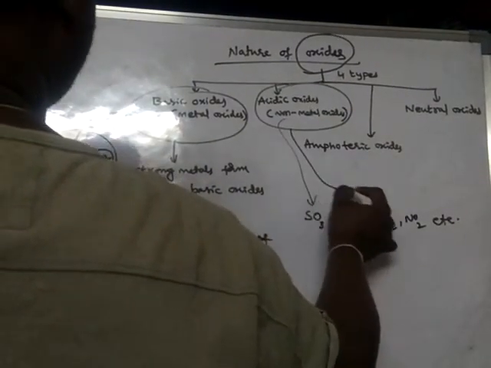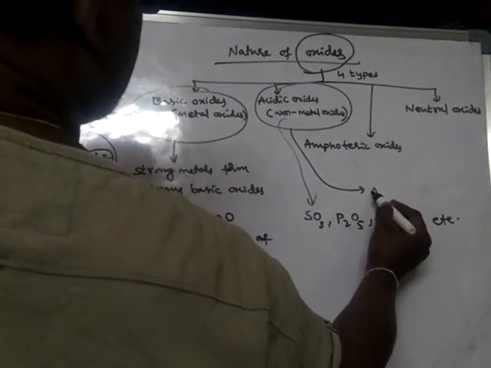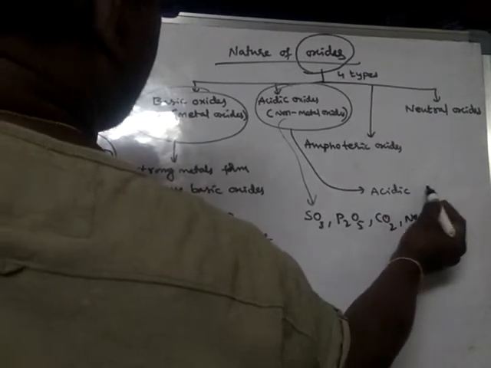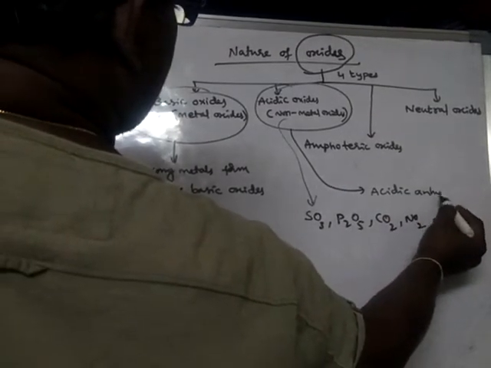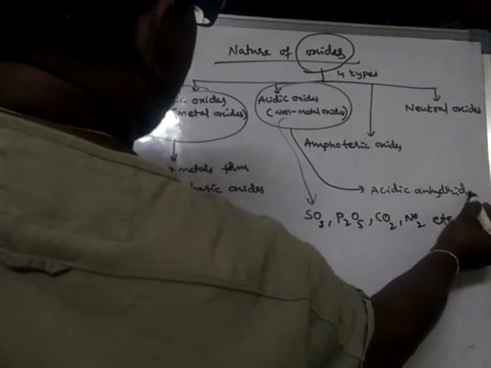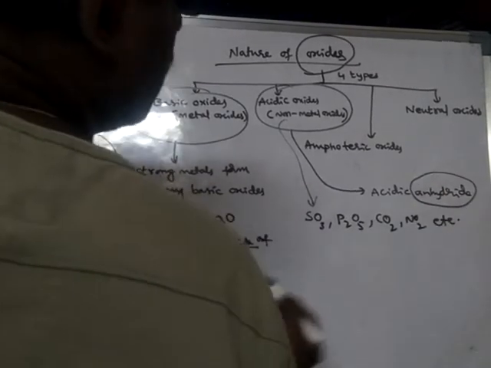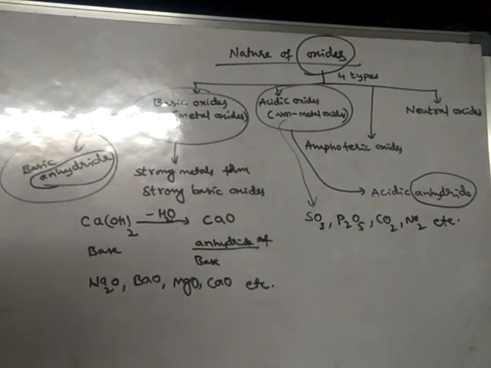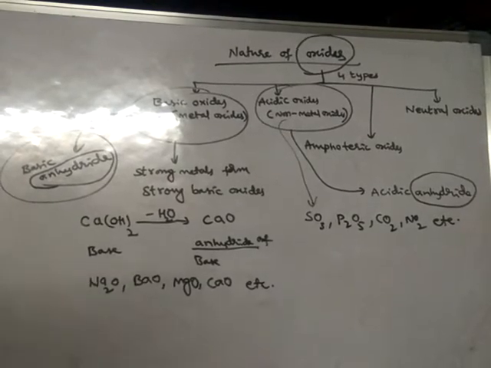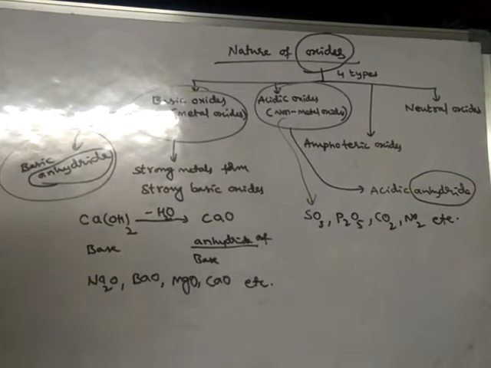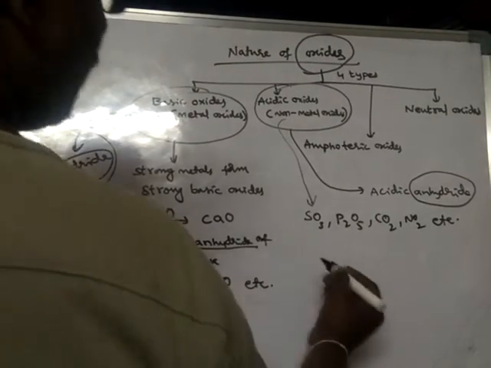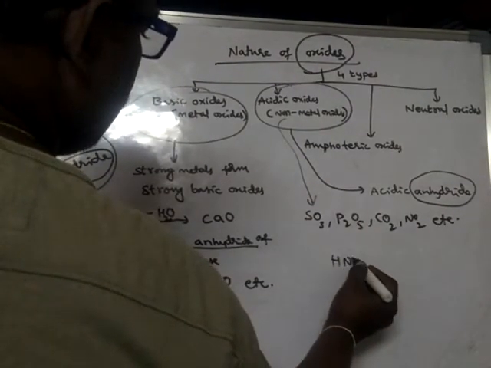What is anhydride again? If you remove water from any substance, the leftover substance is called anhydride. For example, take nitric acid HNO3.